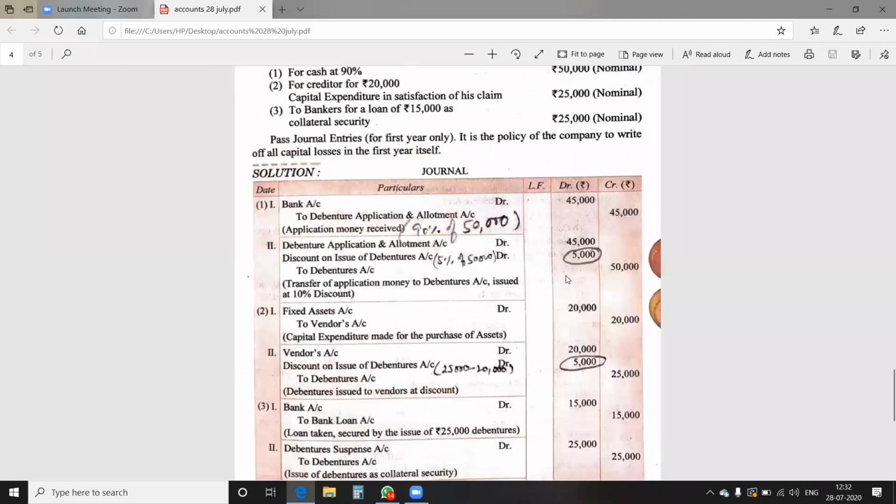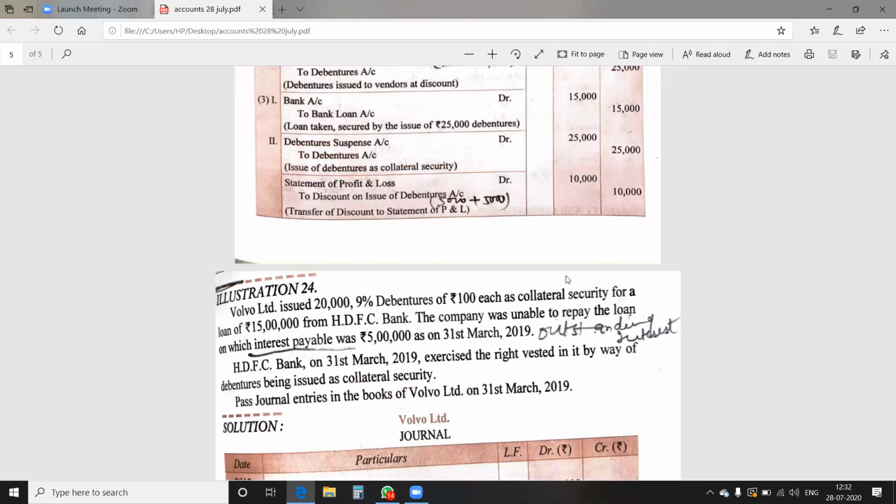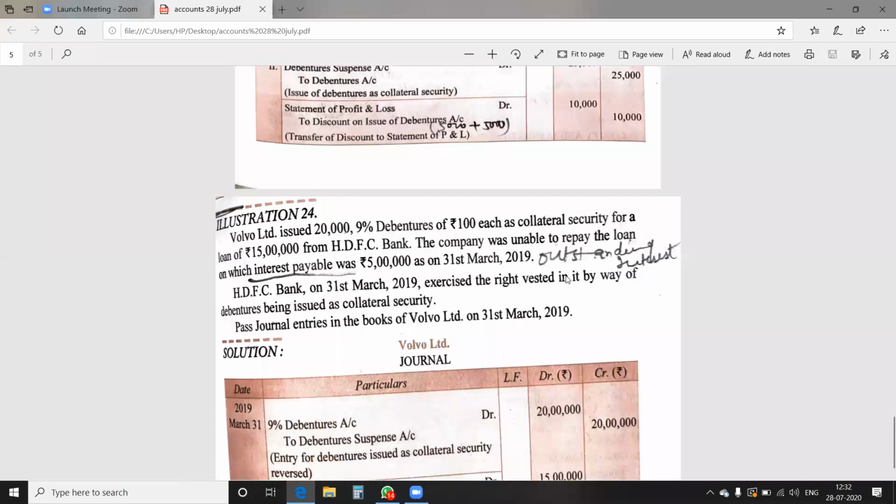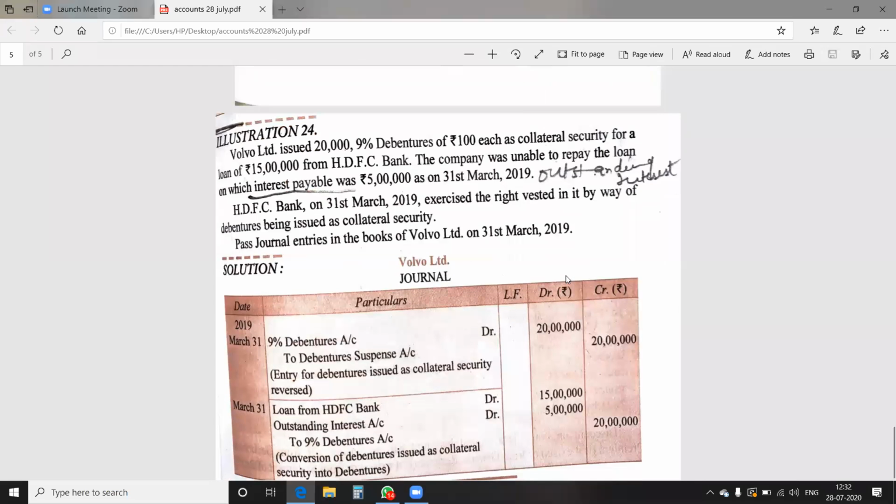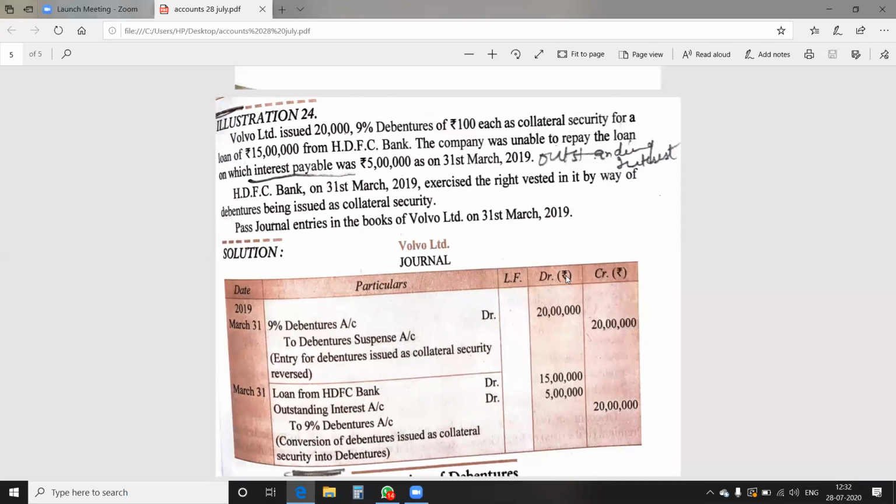Illustration 23 you have to do yourself, and in illustration 24, the outstanding interest along with the loan amount is given to you, and the company exercises its right vested in it by way of the debentures being issued as collateral security. So these debentures are converted into debentures, used as a secondary security for acquiring the loan as well as the interest due on that. So it is all about the topic. You have to complete your practicals and numericals, anything given in the exercise.